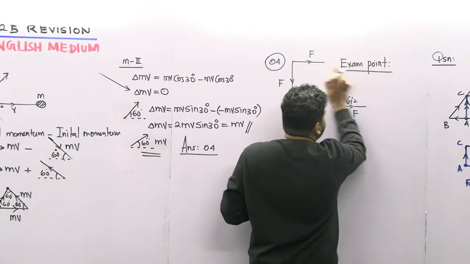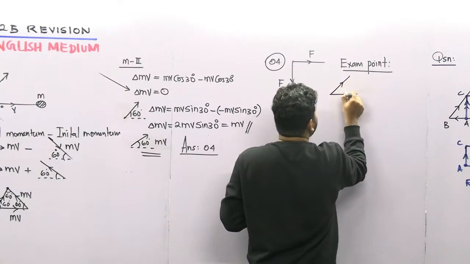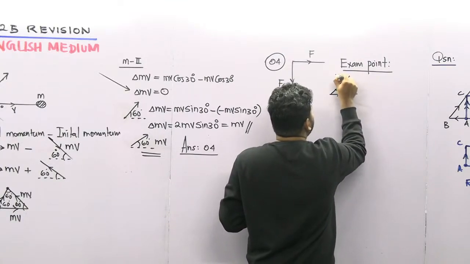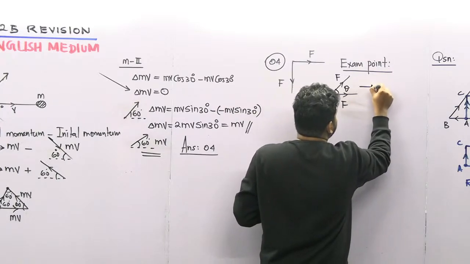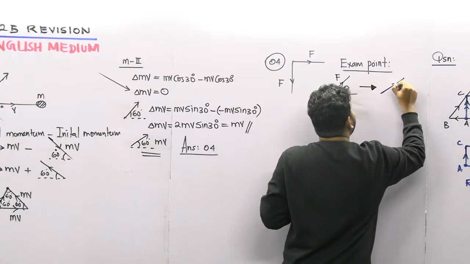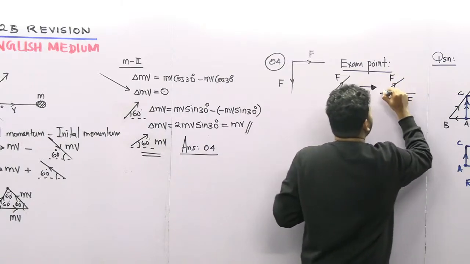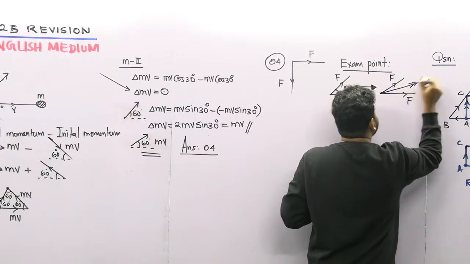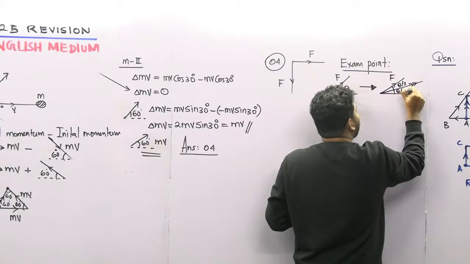If the angle is made like this, you can write down this keynote here. If this is theta, let's take these two as F. So here the resultant will be like this, and this will be theta by 2 and theta by 2.